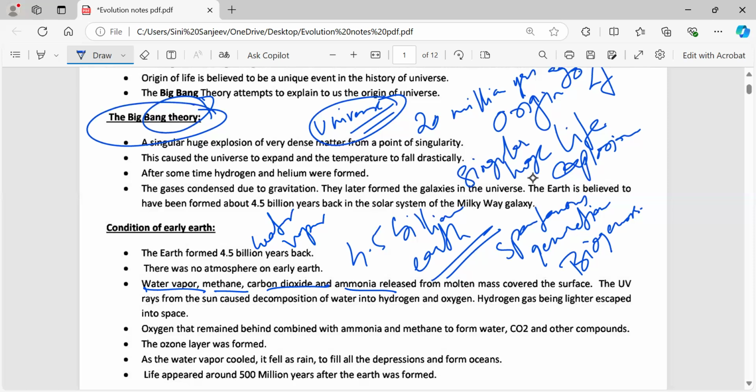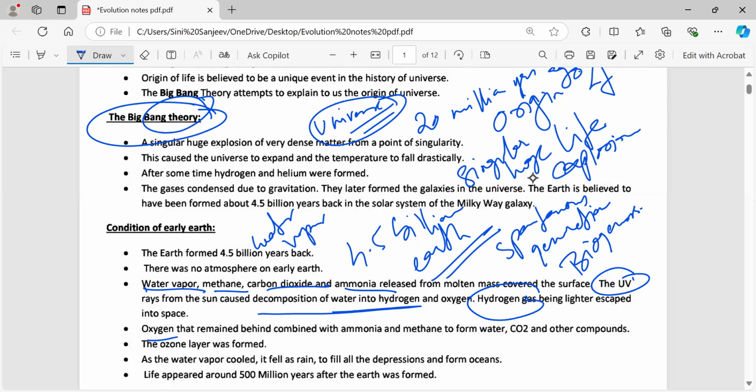These were released from the molten mass, because as we know volcanic eruptions were there continuously, so molten mass got formed, and from there these kinds of materials were ejected out. Apart from that, there is one more thing called the UV rays from the sun. Because of the UV rays, there was a decomposition of water into hydrogen and oxygen. Because hydrogen was a lighter gas, it easily escaped into space. Now remember, here again the atmosphere is not yet formed.